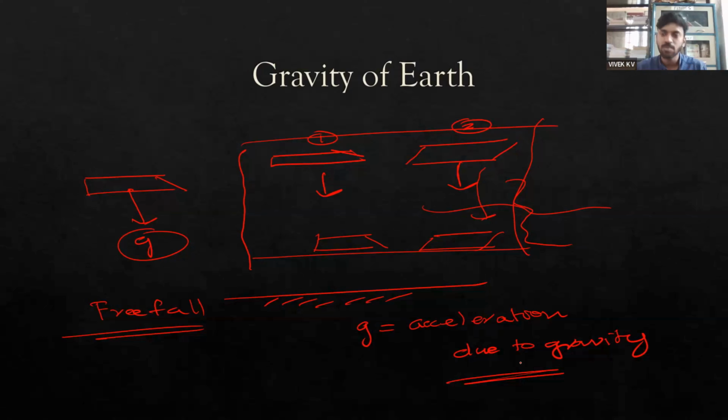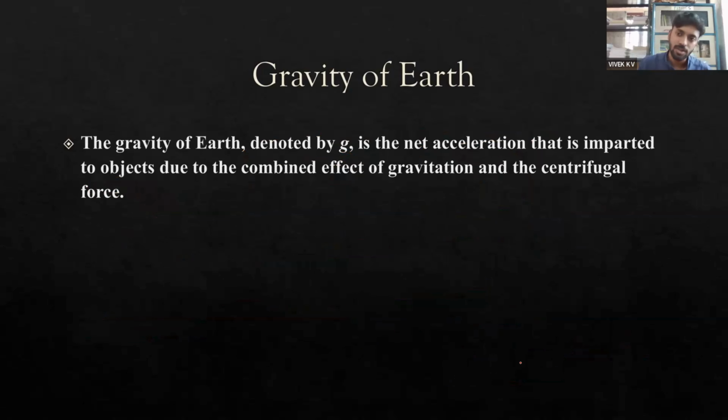If we are focusing on the gravity of the earth, whenever something is being pulled by the earth because of the force of gravitation, it is being pulled downwards towards the earth with a certain acceleration, or at a certain level of speed. That depends on the acceleration due to gravity, and it also depends on the mass of the planetary body. The gravity of earth is denoted by g, a quantity by which we can determine the rate at which something is being pulled towards the earth.